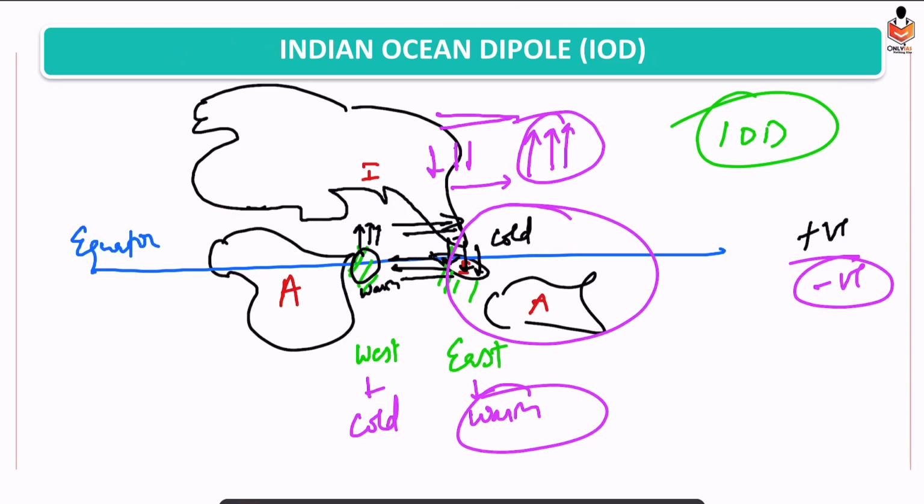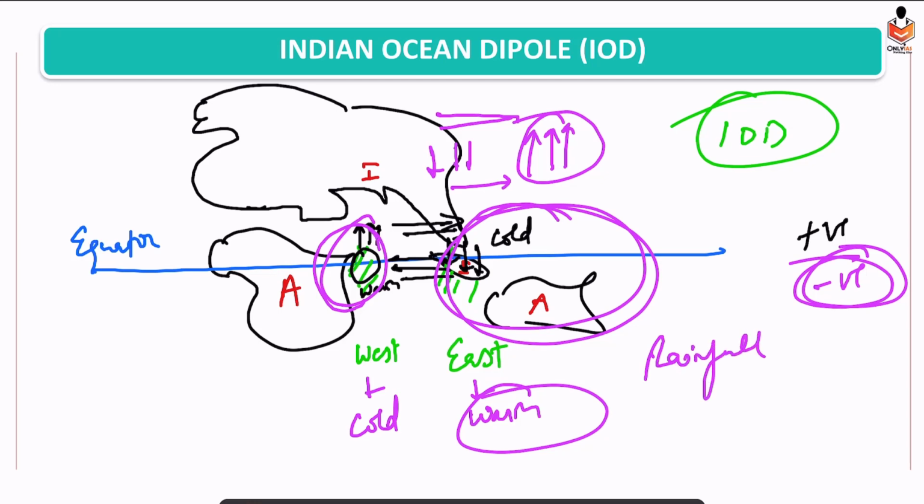Alright. But in case of Indian negative, let's also look at it. In case of negative, the Australian part has rainfall. In the western part, what we are observing is dry condition.